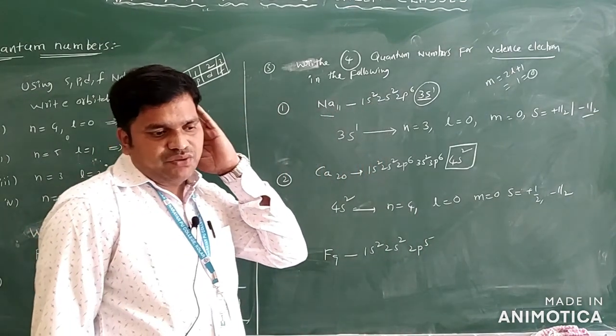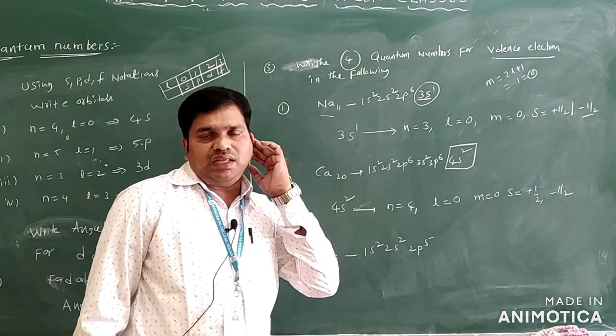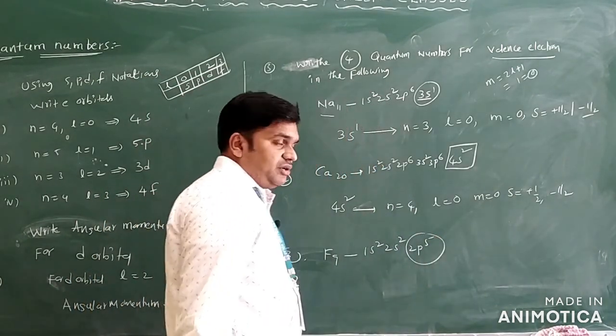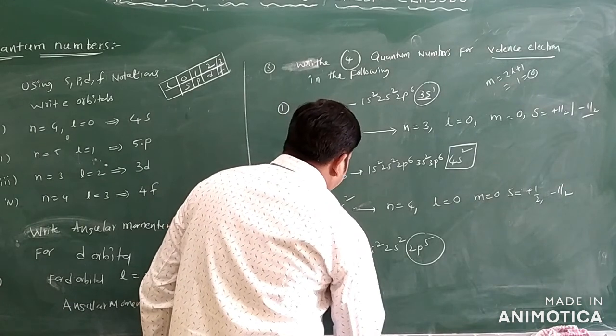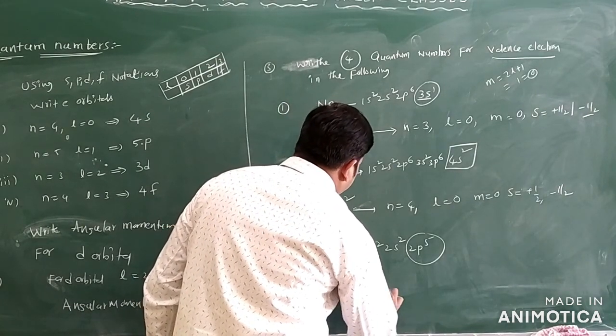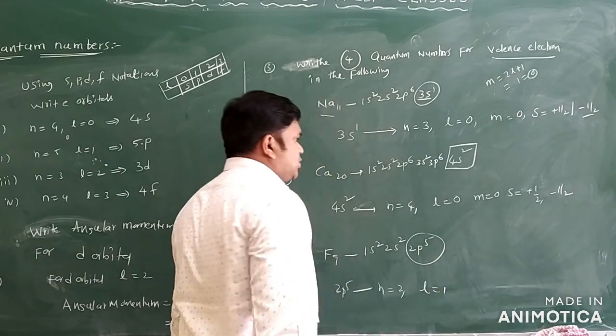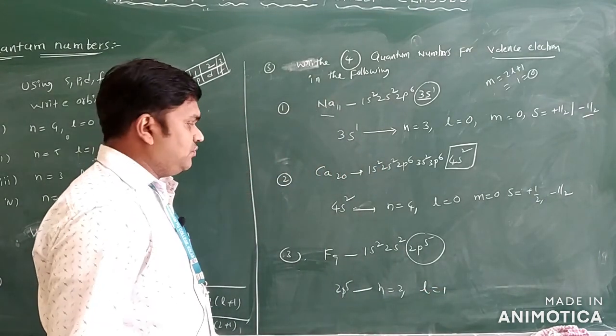In this case we write the valence electronic configuration, that is 2p5. For 2p5 you write n is equal to 2. l is equal to 1 because it is a p orbital.